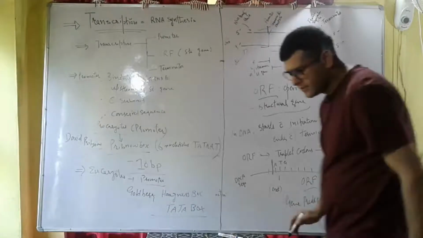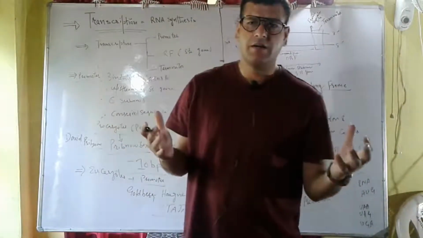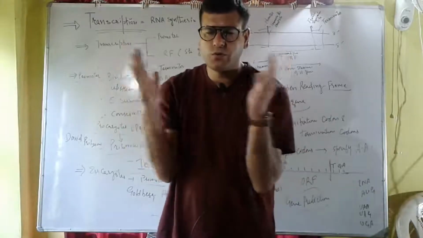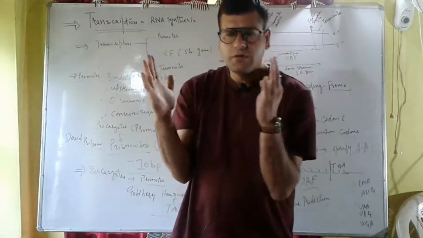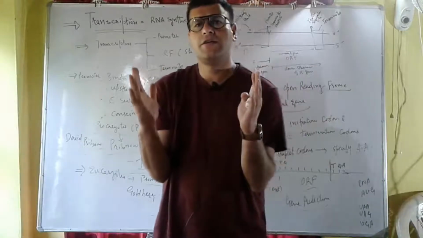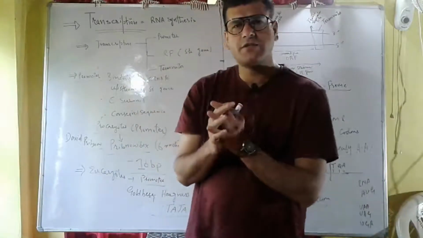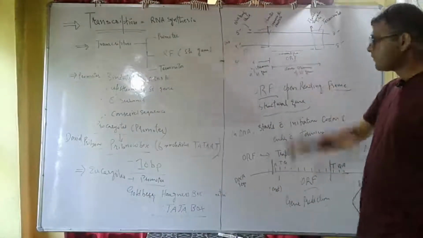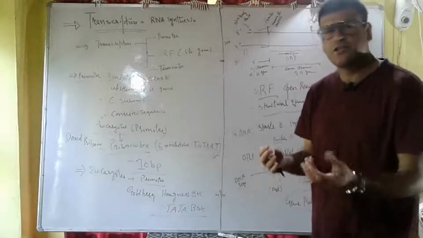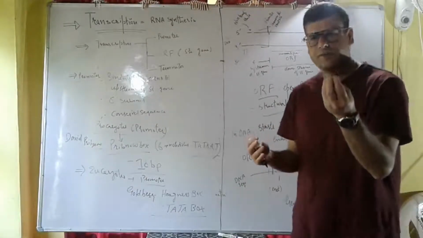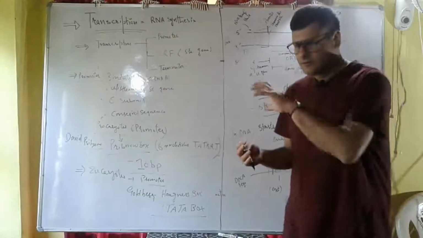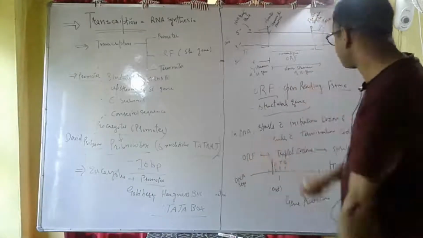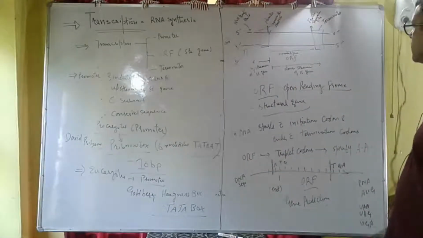We know that this open reading frame begins with the initiation codon and ends with the stop codon. So the base sequences present in between the initiation codon and stop codon represent the open reading frame. These open reading frames are sometimes called structural genes, which encode for specific proteins. That means they have codons which specify the amino acids.